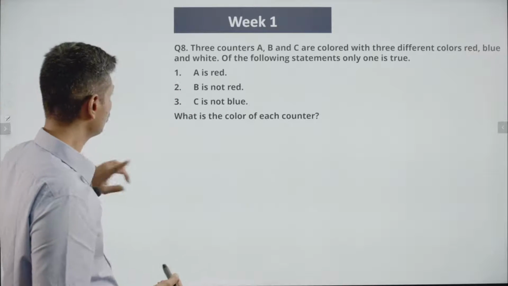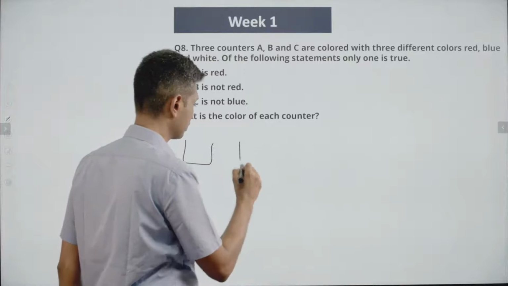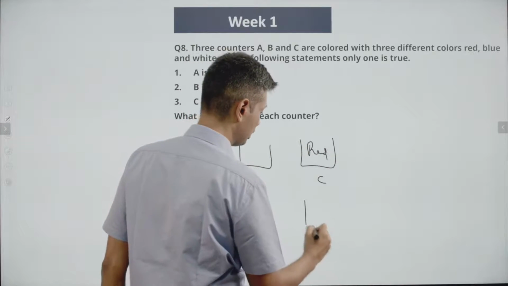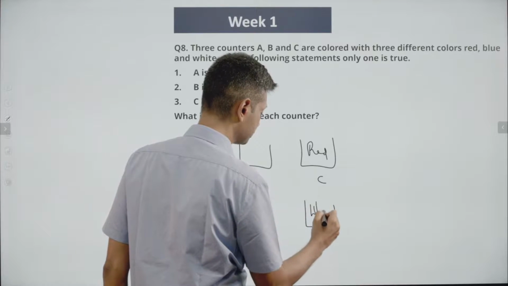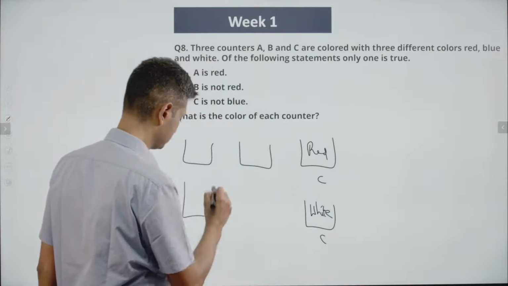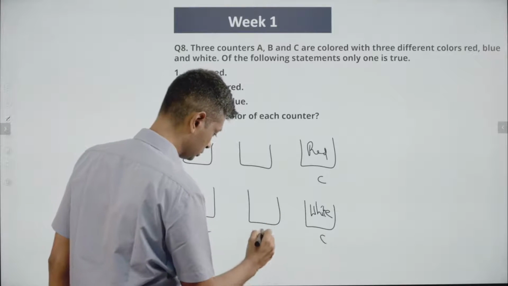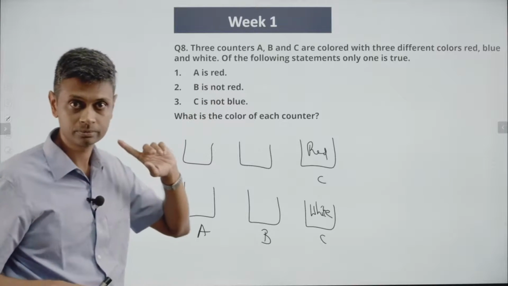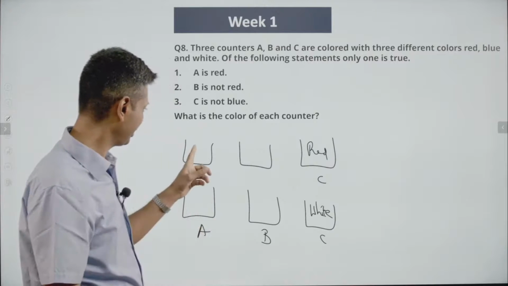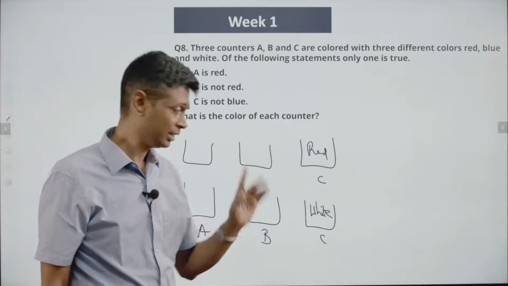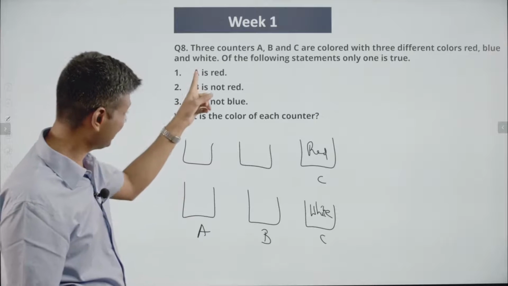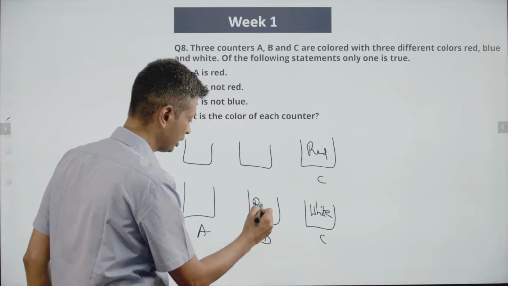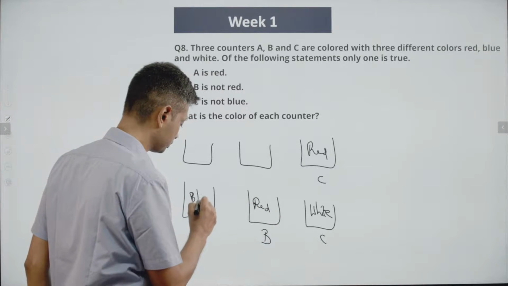Now let's go to this one. C is not blue. So A, B, C. C is not blue. That means C could be red. It is not blue. That means C could be white. Lovely. Now let's go to the first statement. A is red. That should not be true. In this case, that won't be true because C is red. In this case, A is red is not true. C is white. A is not red. I mean, B should be red. A should be blue.